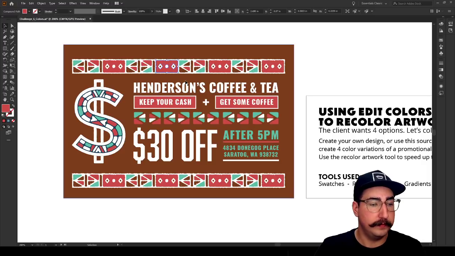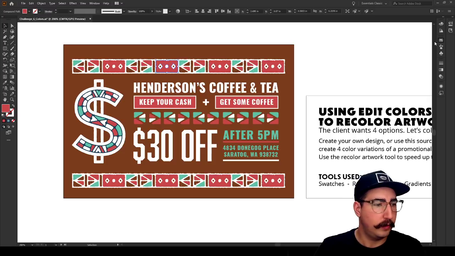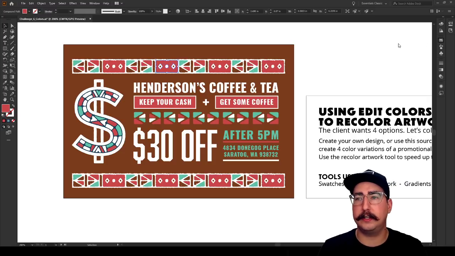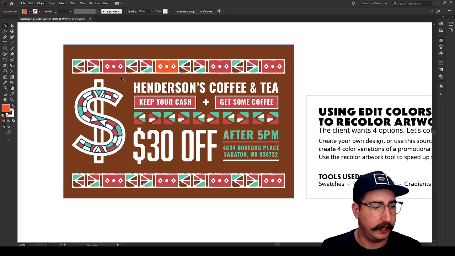So what we can do is we can come over here, go to the swatches panel, and in the swatches panel, we can grab the brown color. It's just a default brown. Let's actually grab an orange, a fiery orange. And this orange is a very bright orange. So we can add that into our colorway.